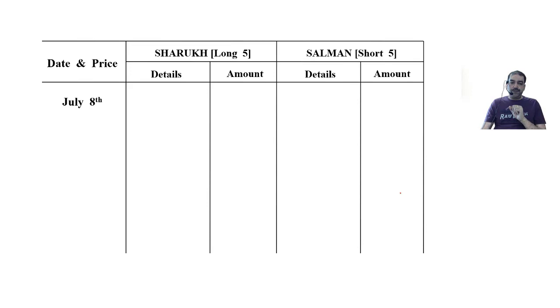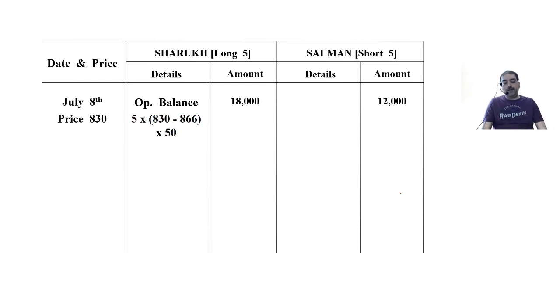Next date, 8th of July. Bring down the opening balance, 18,000 and 12,000. Price is 830. Previous day's price was 866. What has happened? Price has increased or decreased? Decreased. From 866 it has fallen to 830. Whenever the price falls, buyer will suffer a loss. Shah Rukh will suffer a loss. 830 minus 866, into 5 into 50.